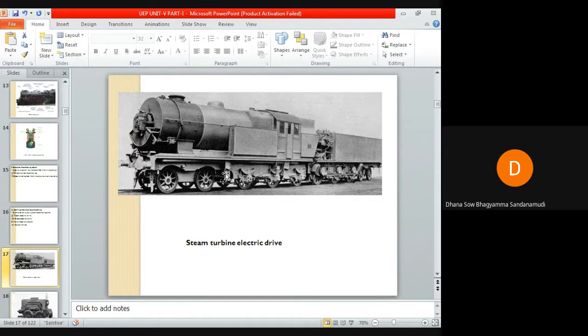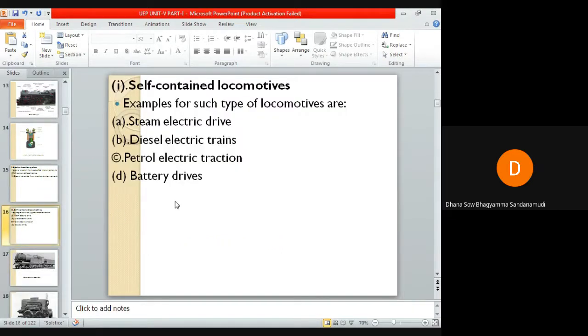And such type of locomotives are not generally used for traction because of some mechanical difficulties and maintenance problems. Okay, so because of some mechanical difficulties and maintenance problems, this type of locomotives are not generally used. Okay, so next one is diesel electric train.